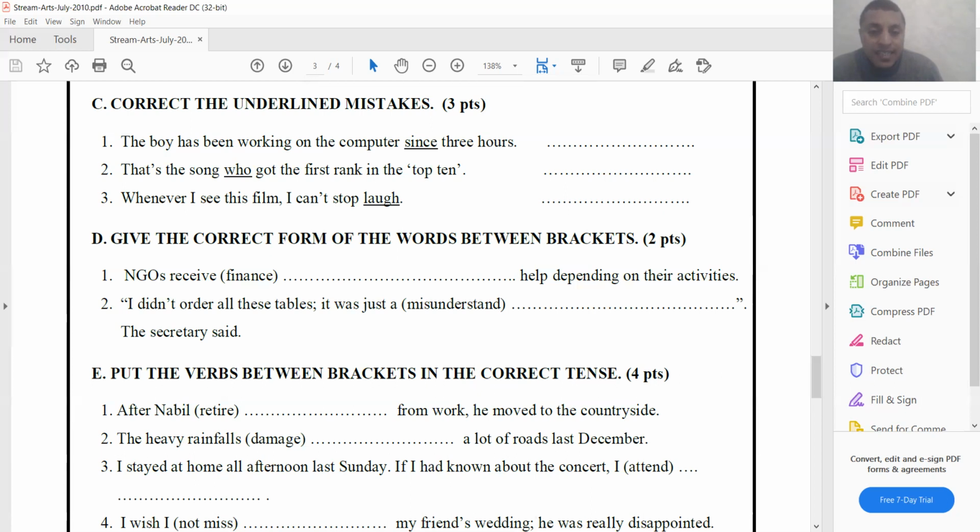Excuse me, let me use the chat bar. So if I had known about the concert, I would have attended. Like this.